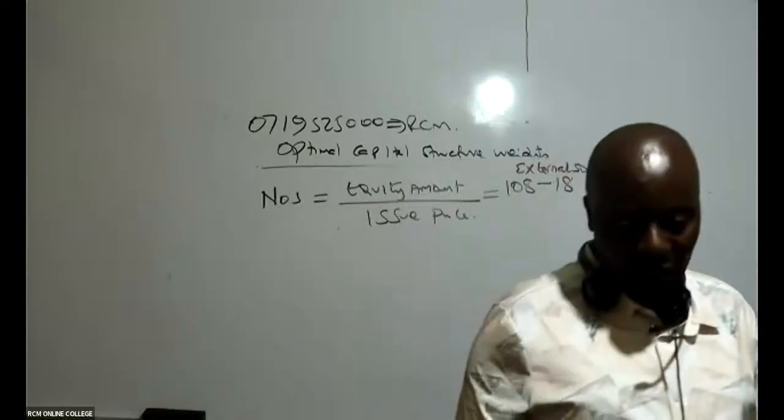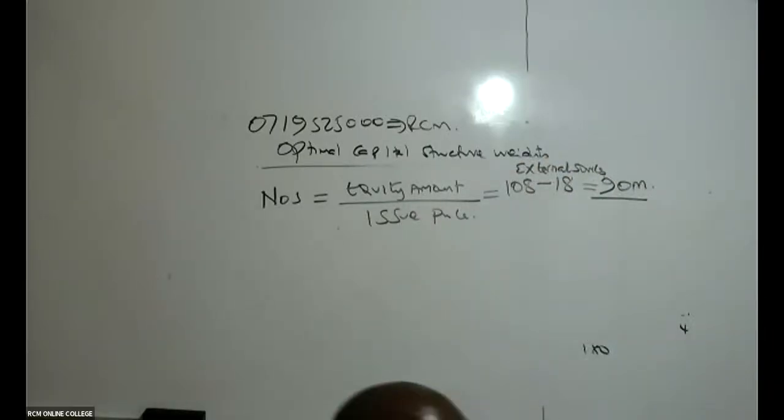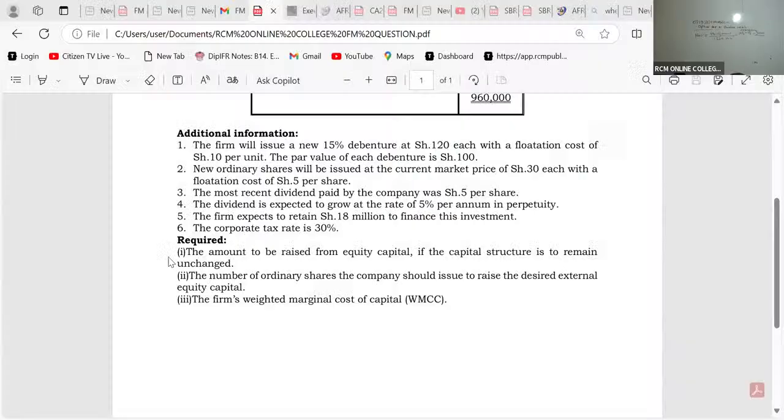Remember what they have told us in this question. Look at note number 2. New ordinary shares will be sold at the current market price of 30 each with a flotation cost of 5.